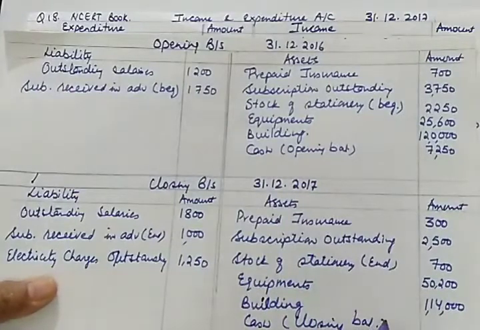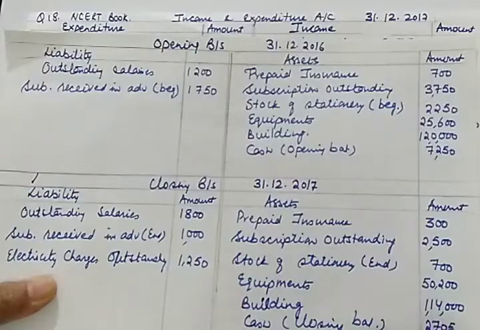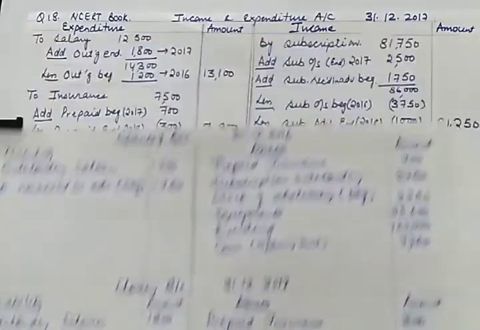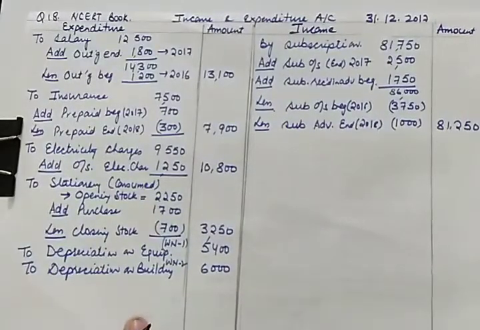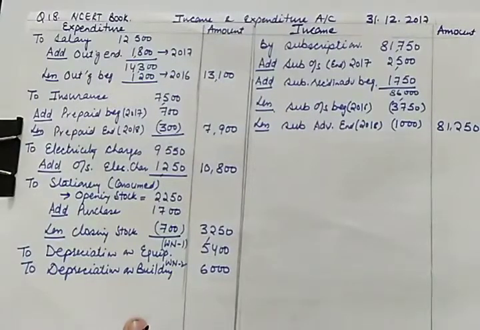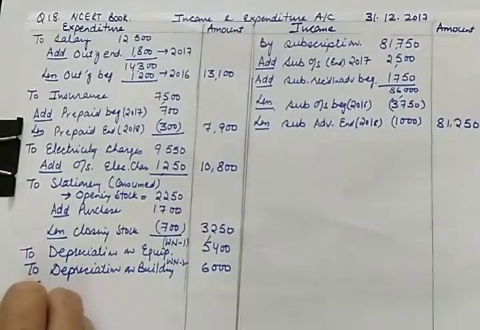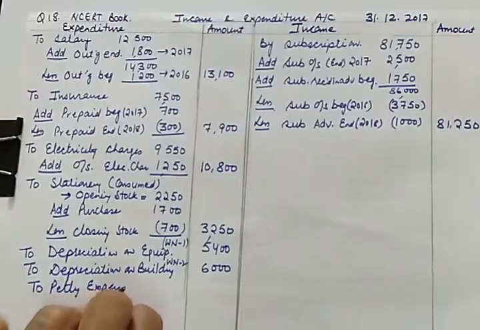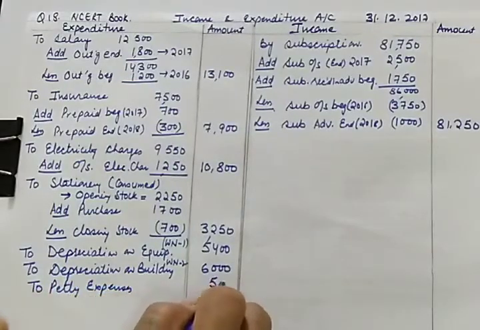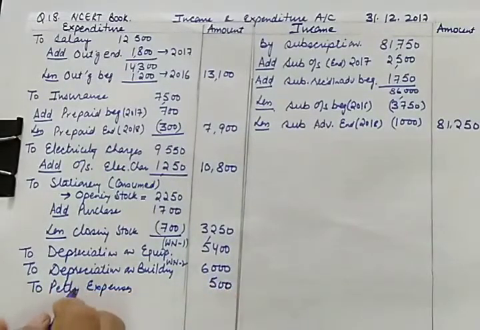So closing balance is 27,050. Now let us see all the items one by one. So general expenses we have not taken, so we need to write the sales we have, salary we have written, stationery, electricity charges, insurance, equipment. Petty expenses we have not written, so we'll write petty expenses. Petty expenses are 500.